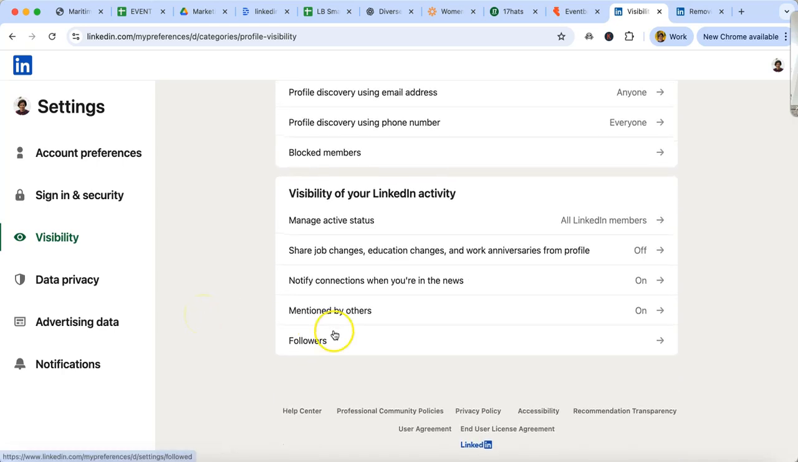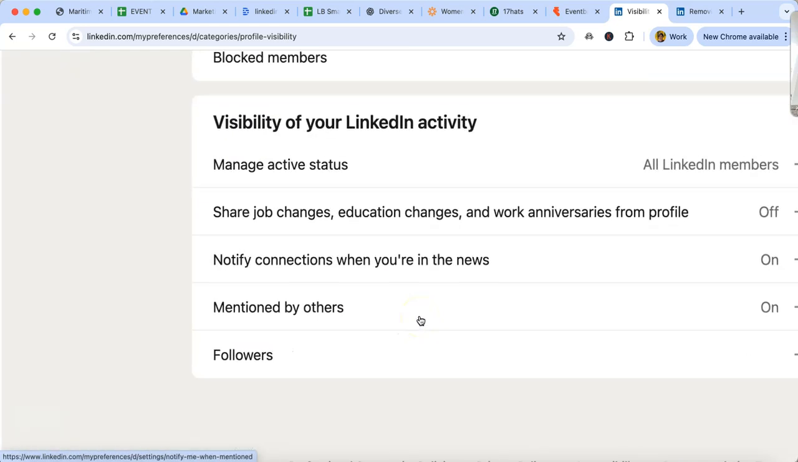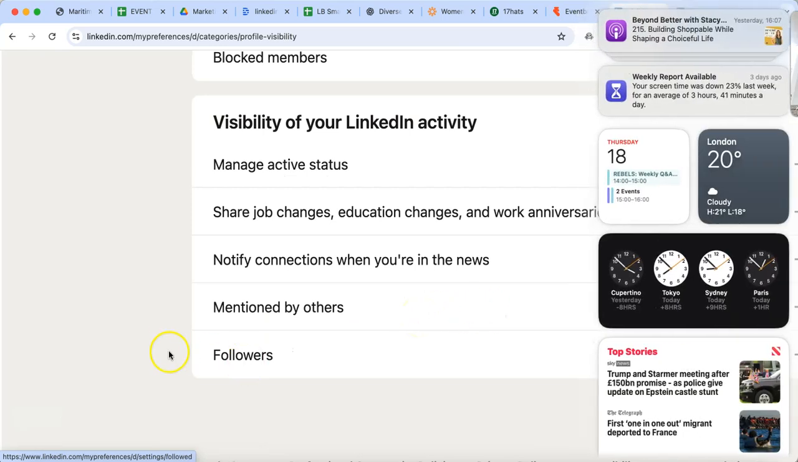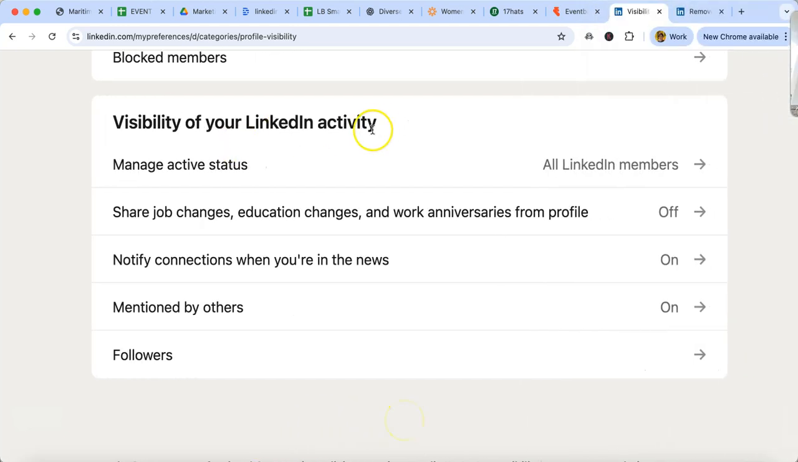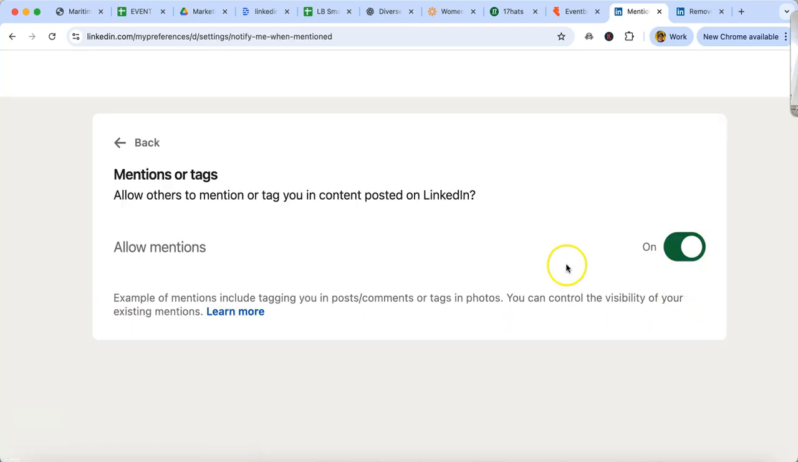Scroll down to the bottom and you will see visibility of your LinkedIn activity. Click on Mentioned by Others on the right hand side, and this is where you toggle this to off so that you're no longer taggable in content posted on LinkedIn.